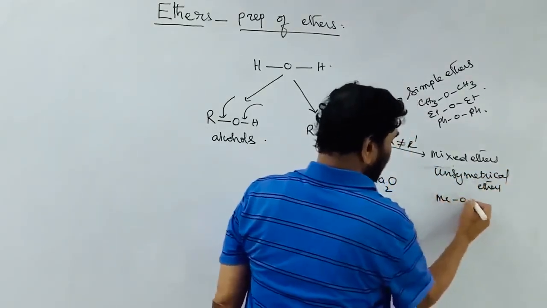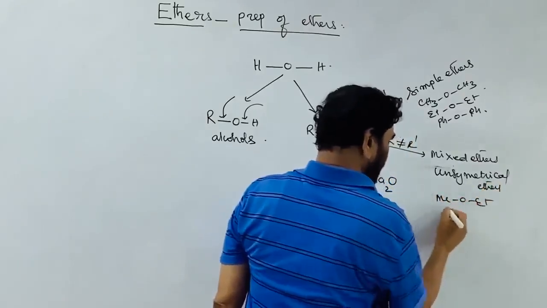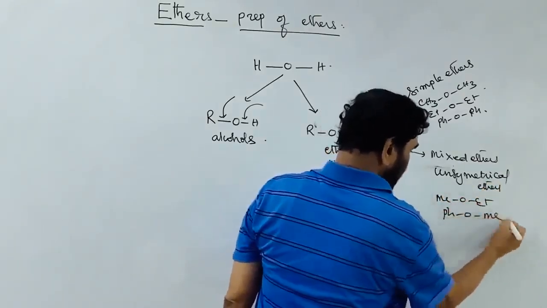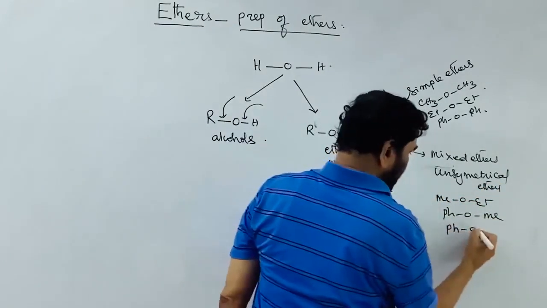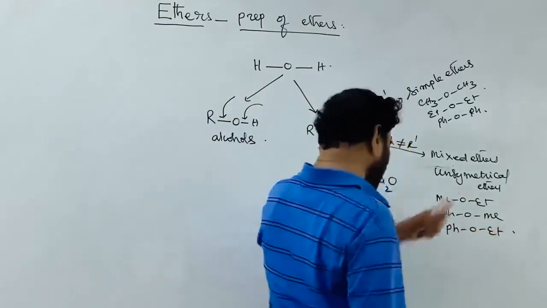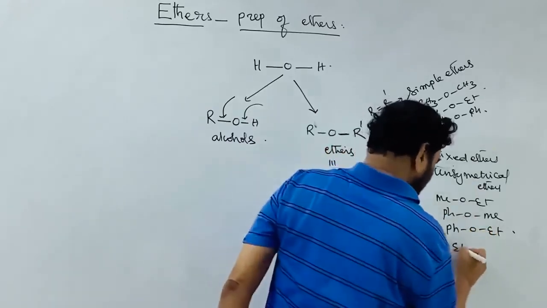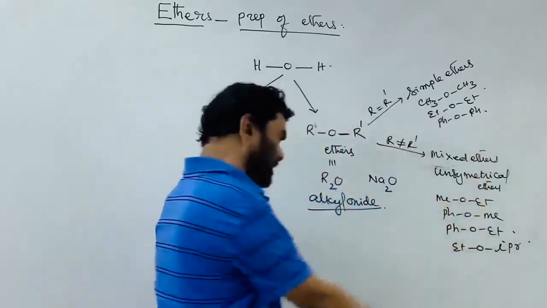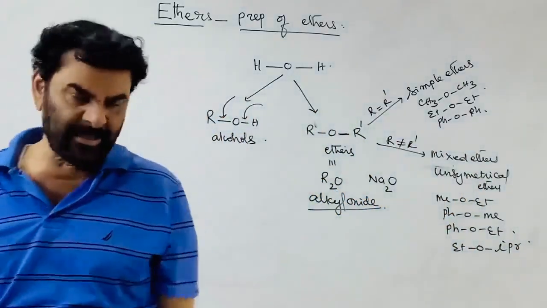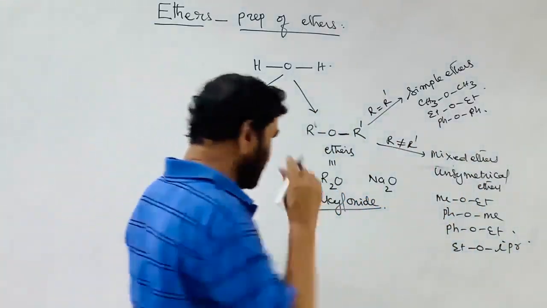For example, methyl ethyl ether, phenyl methyl ether or anisole, phenetole, ethyl isopropyl ether. These all come under the category of unsymmetrical ethers.